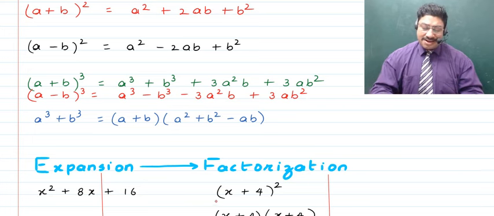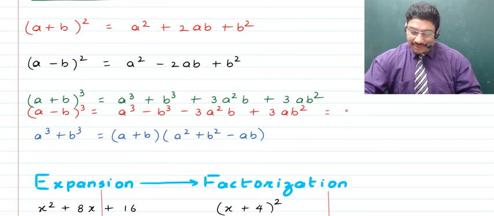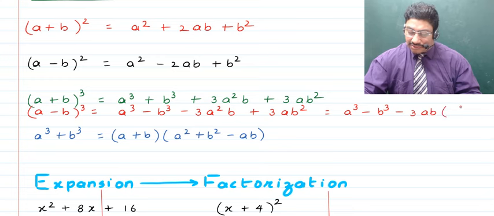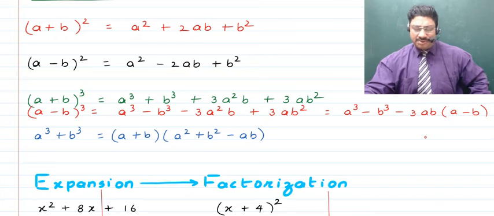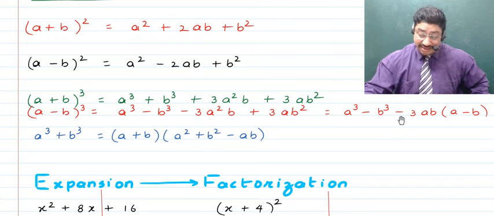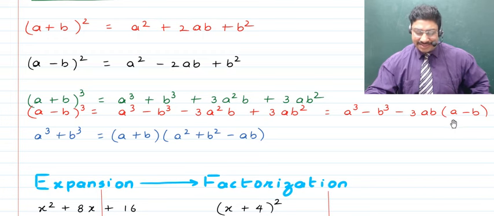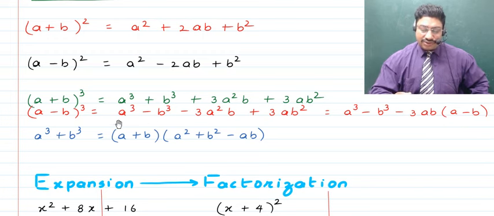Now to remember this a little better, there is another way that you can write this, and that I'll tell you. You can write this as a cube minus b cube, minus 3ab times (a minus b). This is a way that you can learn it, and it becomes simpler as you see that here also you have a minus sign between a and b, then between a cube and b cube you have a minus sign, and then there's another minus sign, and then again between a and b there's a minus sign. So this is a way by means of which you can learn it more easily, and when you expand this, obviously you will get to this.